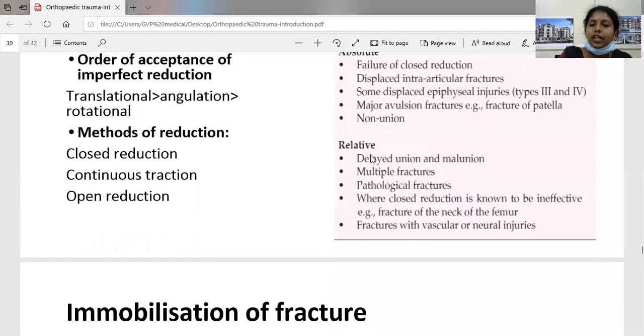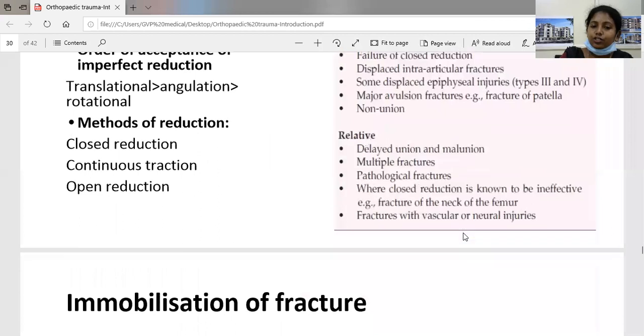Relative indications: delayed union and malunion, multiple fractures, pathological fractures, and fractures where closed reduction is known to be ineffective, for example fracture of the neck of the femur, and fractures with vascular or neural injuries.